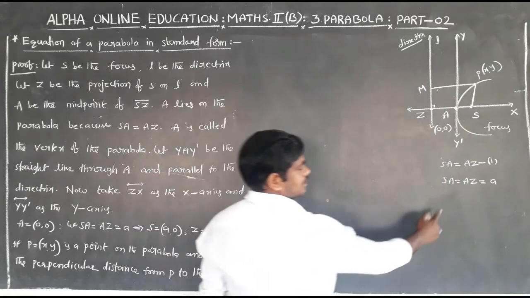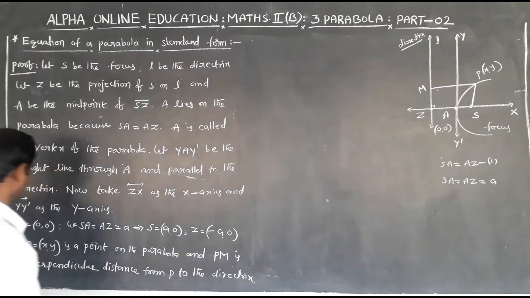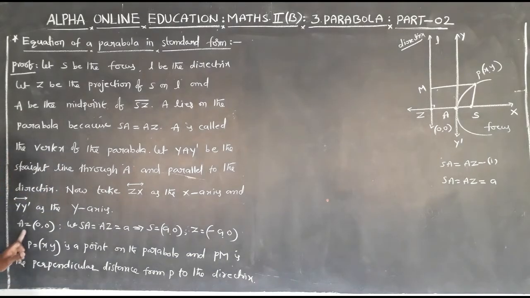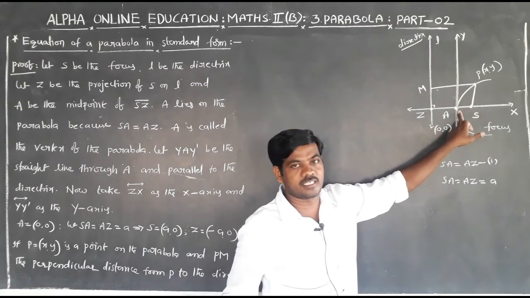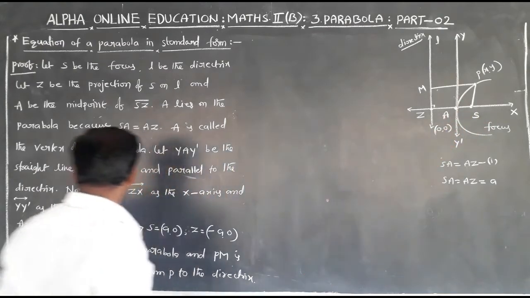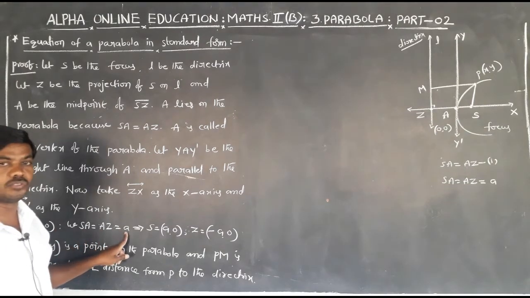Let SA is equal to AZ is equal to small a. So capital A is the origin. Capital A means the vertex of the parabola, the point of intersection of the coordinate axes, can be taken as the origin.